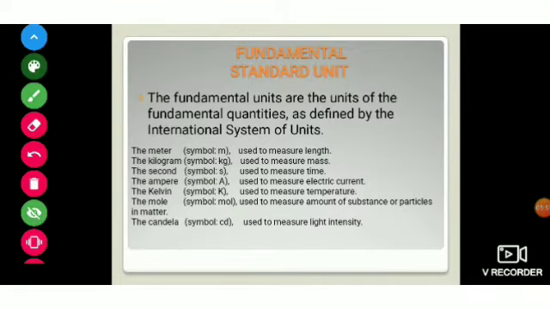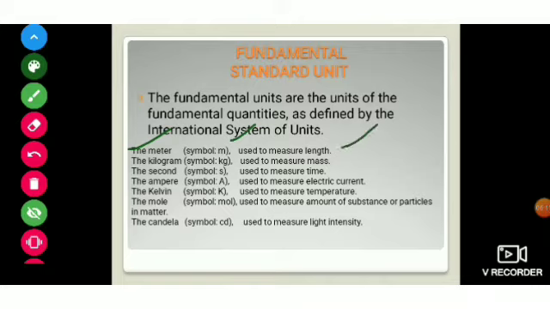Now, fundamental unit and standard unit. What is the fundamental unit? There are 7 fundamental units decided by the 1960 general conference. They are the meter, symbol m, used to measure length.